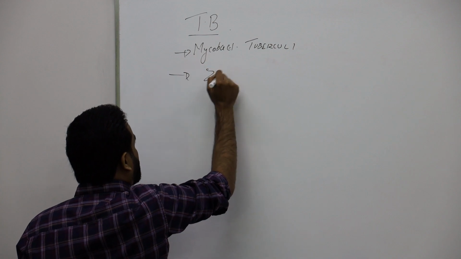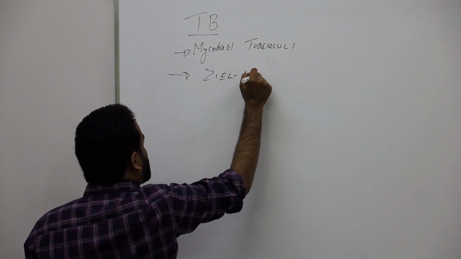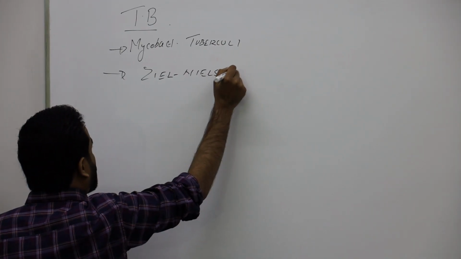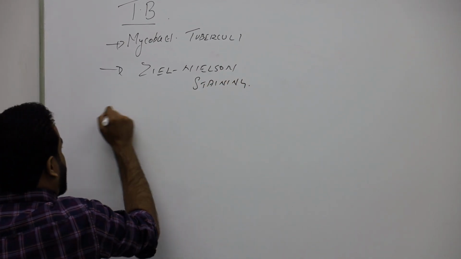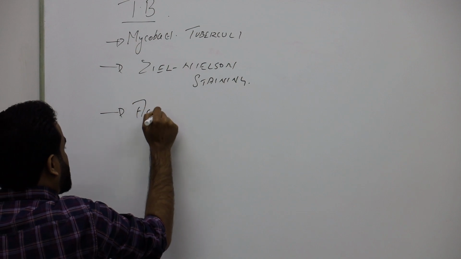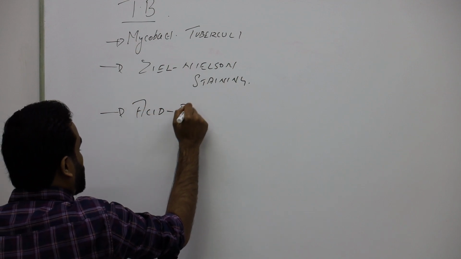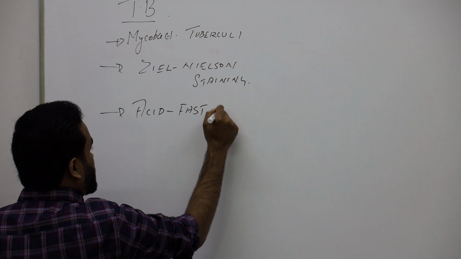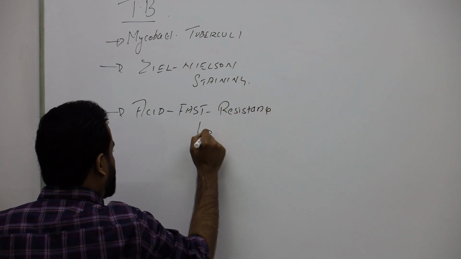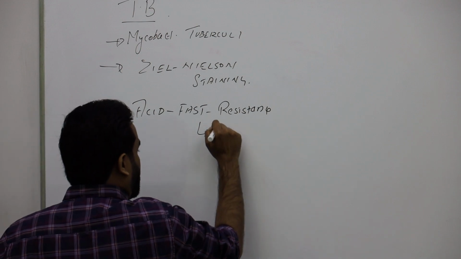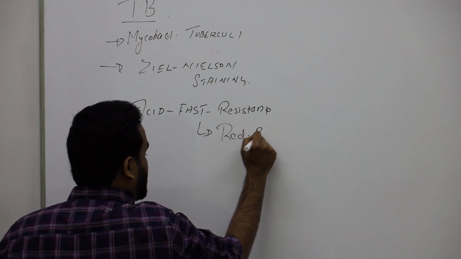Remember about the staining, microbiology, Ziehl-Neelsen staining we use for them. Remember, they show acid-fast resistance. We call it red bacilli. If you keep them in acid-fast stain, they will give you what? Red bacilli.